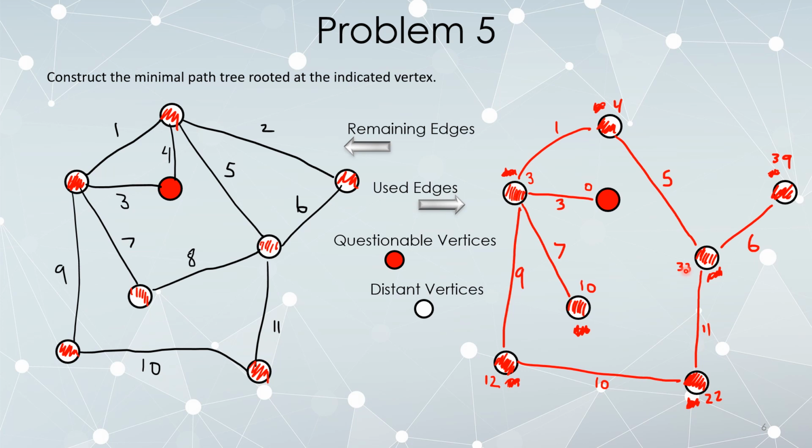Okay, so what happens now? If you find a connection that is better than an existing one, update that distance. So instead of this being a distance of 33, it's going to be a distance of just 9. As soon as you update the distance to something that was already connected, delete every edge connected to it, except for the one that you just put in. Okay, so I'm going to delete all of the edges connected to that except for the one that I just put in.